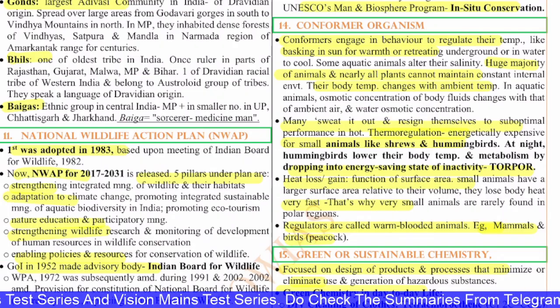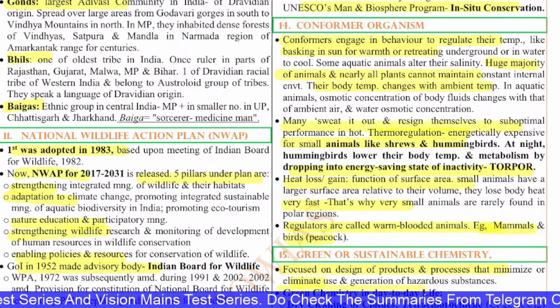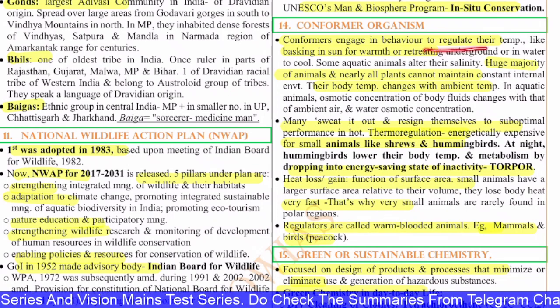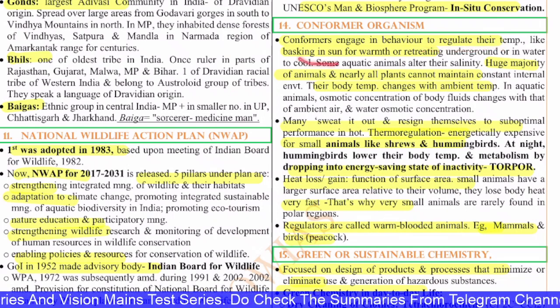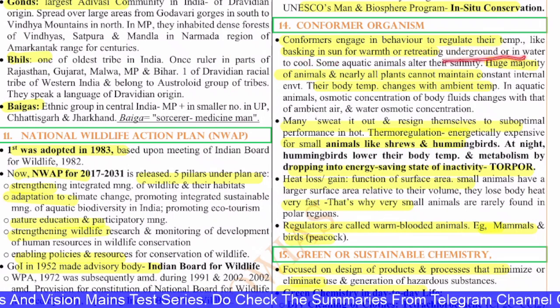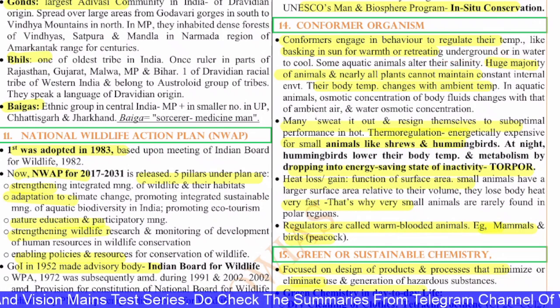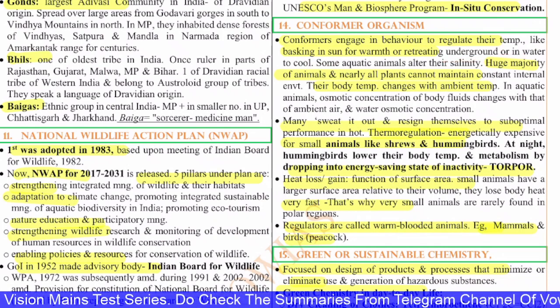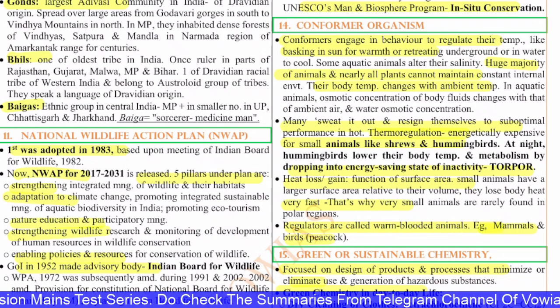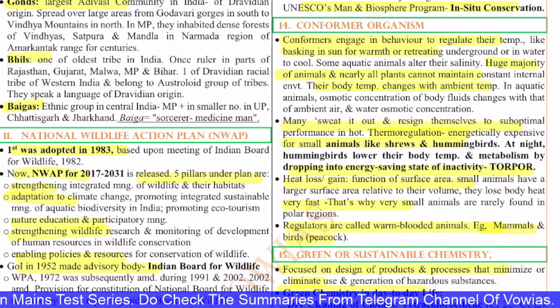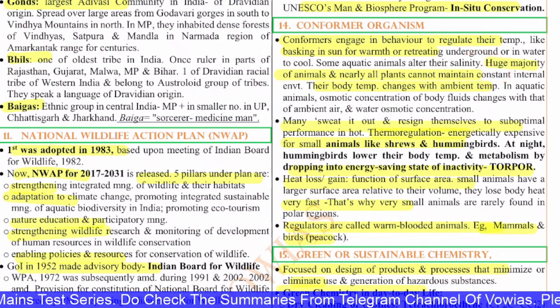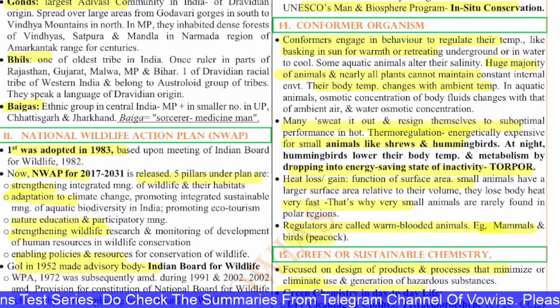Next, you have the conformer organism. Conformers engage in behavior to regulate temperature, like basking in the sun for warmth or retreating underground or into water to cool. Some aquatic animals alter their salinity. A huge majority of animals and nearly all plants cannot maintain a constant internal environment. Their body temperature changes with the ambient temperature.